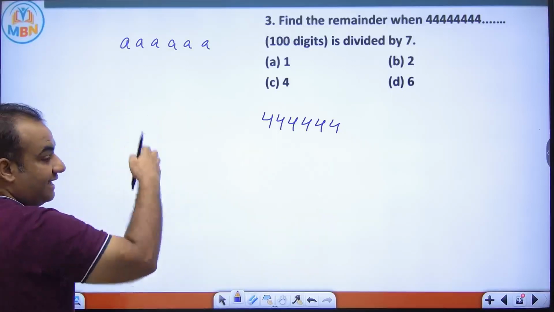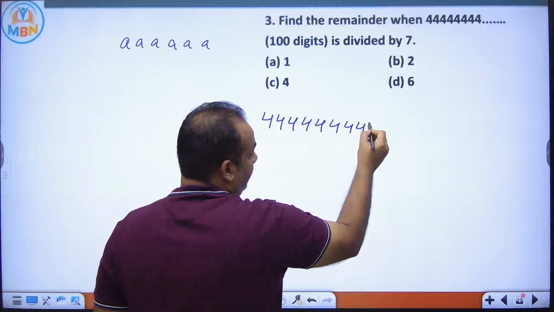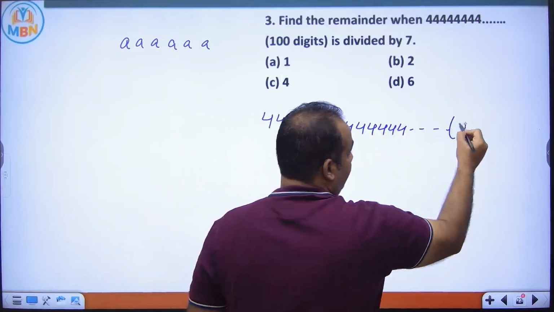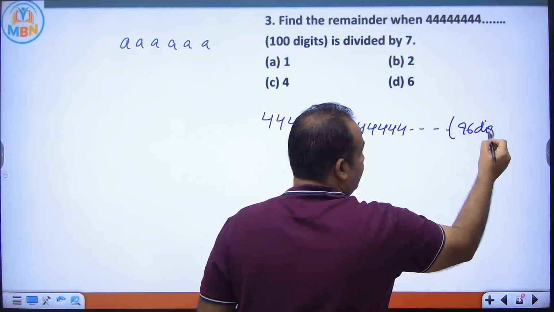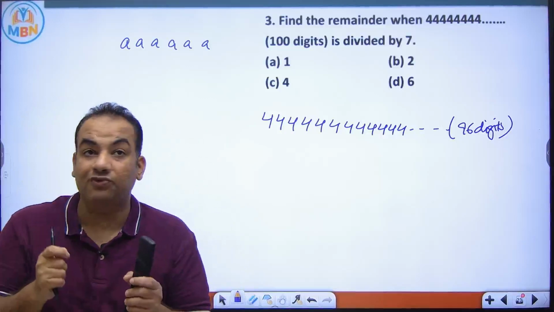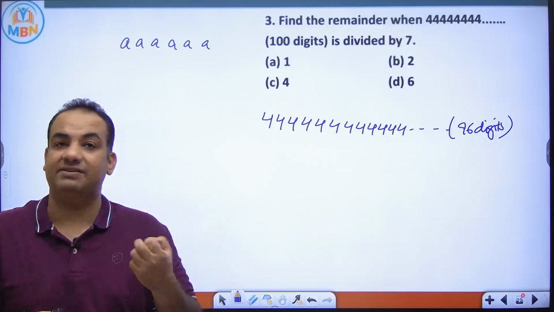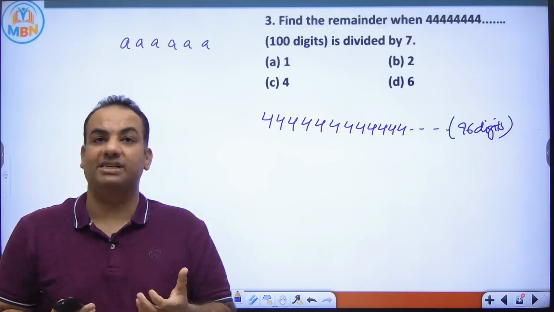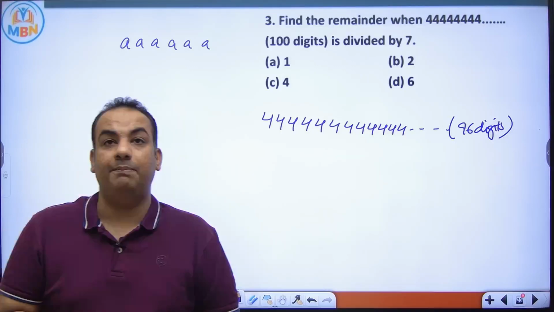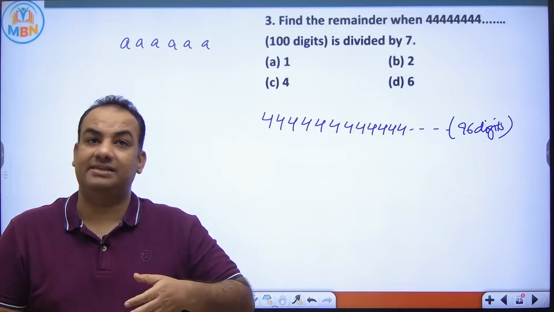If it is written in multiples of 6, meaning 12 times, it is also divisible by 7, and so on, up to 96 times, because 96 is a multiple of 6. 6 times, divisible by 7; 12 times, divisible by 7; 18 times, divisible by 7. So if it is written 96 times, it is definitely divisible by 7.